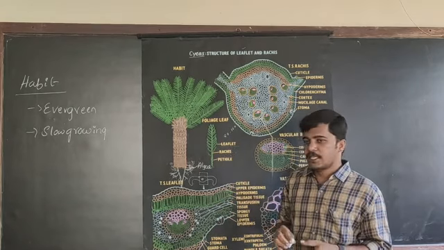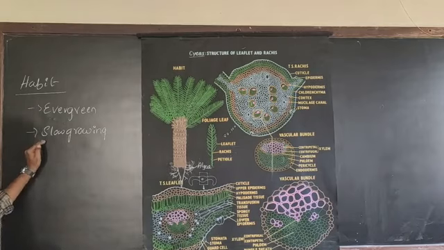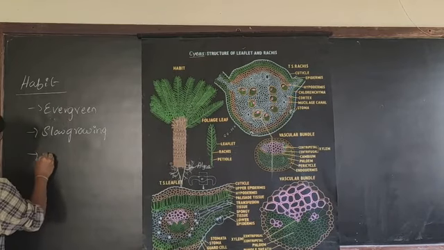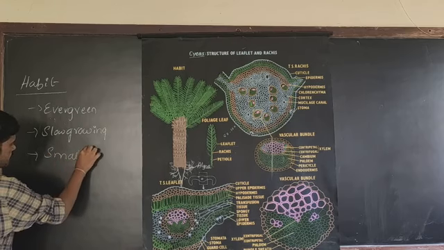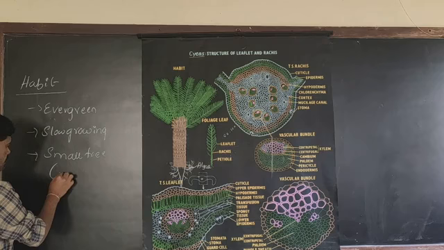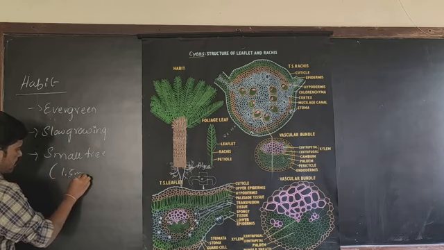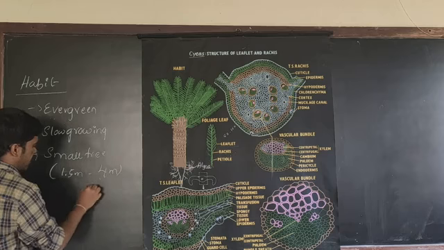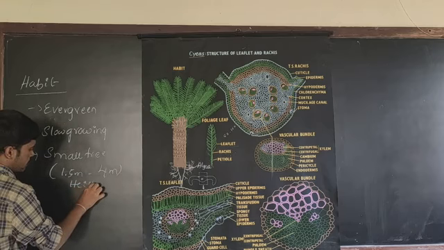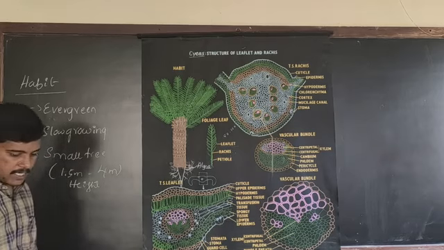That's why it is known as an evergreen tree. Usually the Cycas plant is slow growing, and it is a small tree. The height of this tree varies from 1.5 meters to 4 meters. So this is about the habit of Cycas.